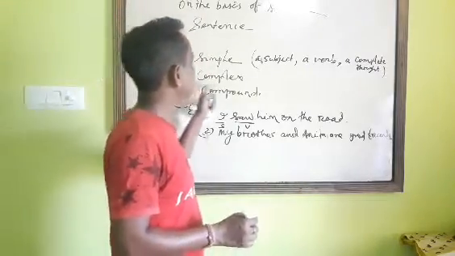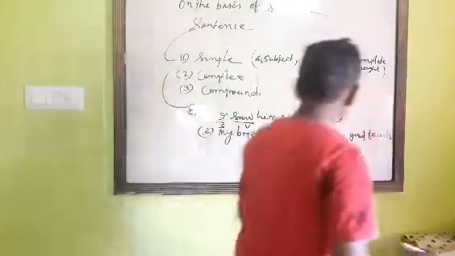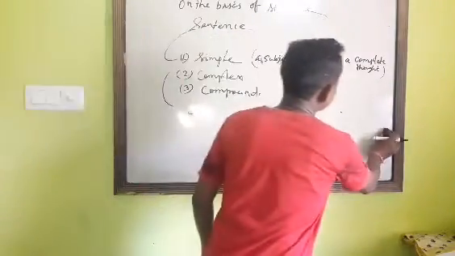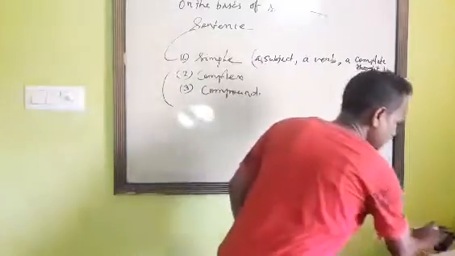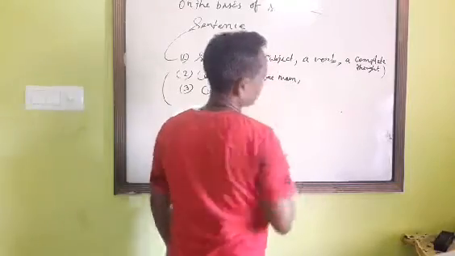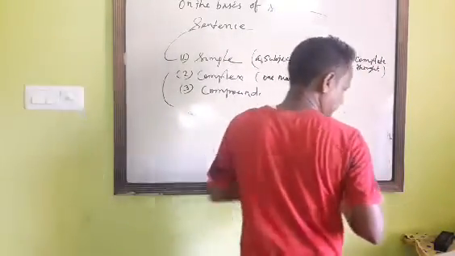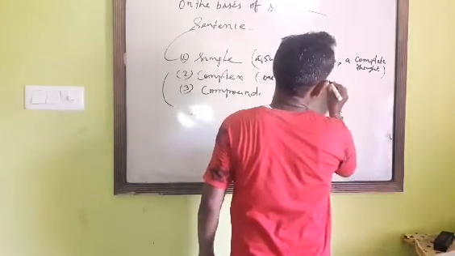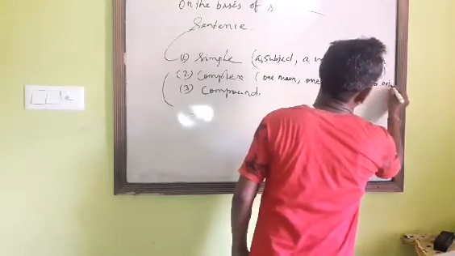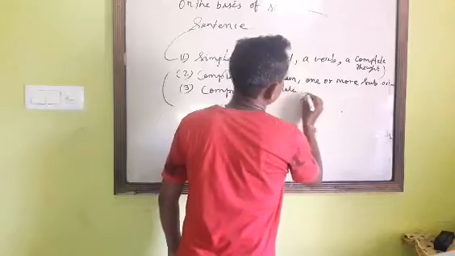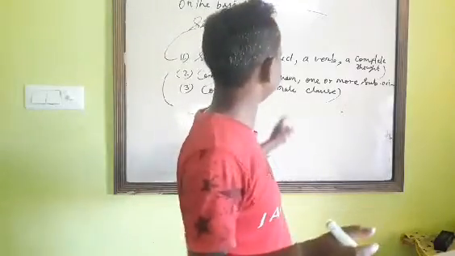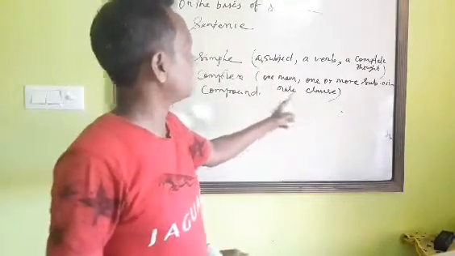Now we move to the complex sentence. So what is a complex sentence? A complex sentence always has one main clause and one or more subordinate clauses. So the point to remember is: one main clause and one or more subordinate clauses.